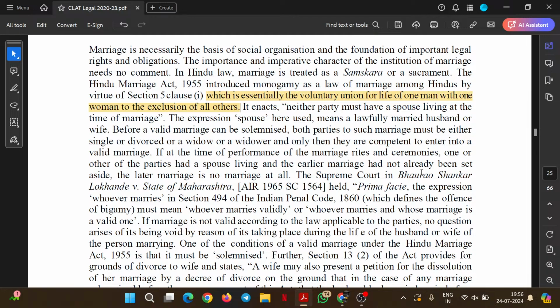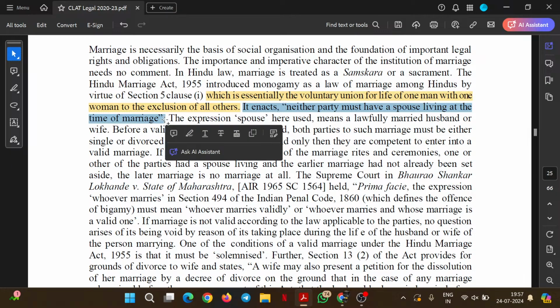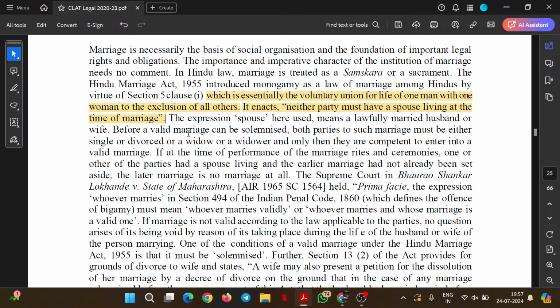It enacts that neither party must have a spouse living at the time of marriage. The expression spouse here used means a lawfully married husband or wife. So this again is an extension of the law that is provided to us. First of all, what is marriage? It is a union of one man with one woman to the exclusion of all others.